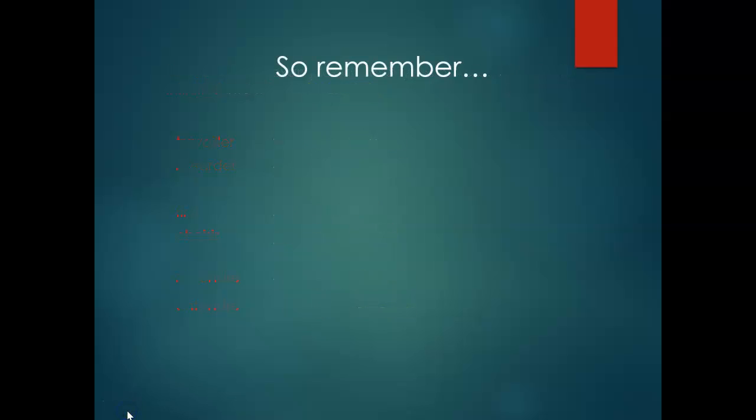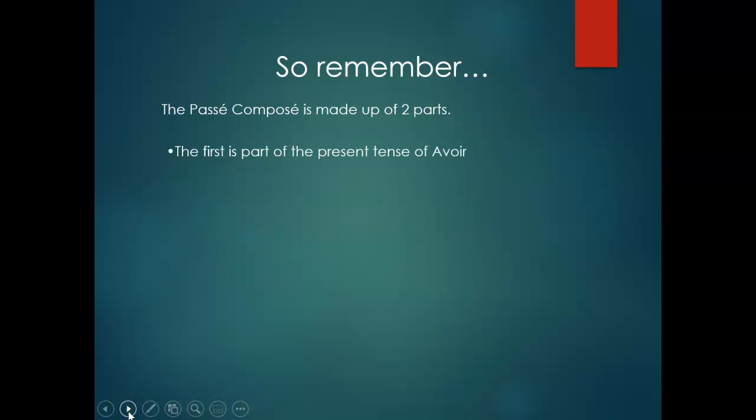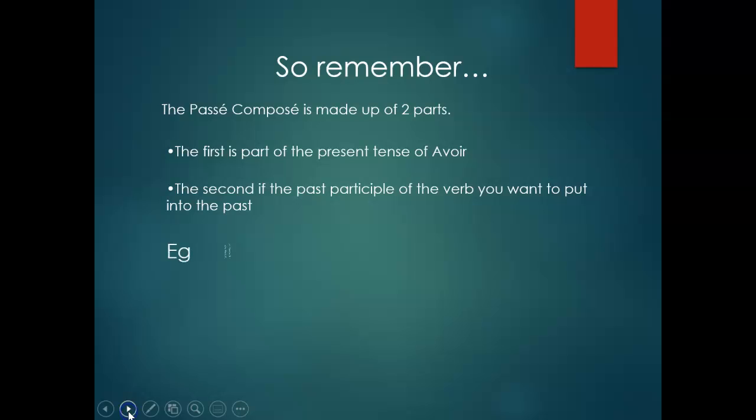Okay? Now, so remember, the passé composé is made up of two parts. So I will say the passé composé is a compound tense. It has two parts. Okay? The first part is the present tense of avoir. And the second part is the past participle of the verb you want to put into the past. Exemple, il a regardé, nous avons fini, j'ai répondu.